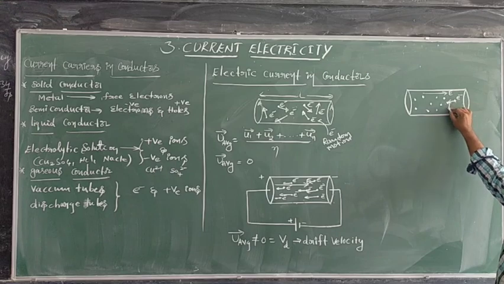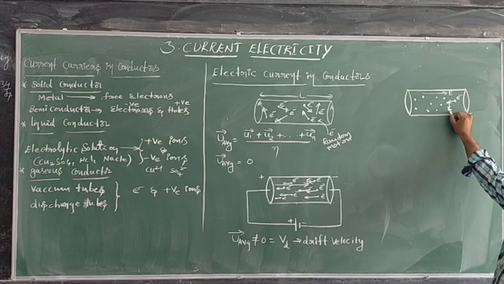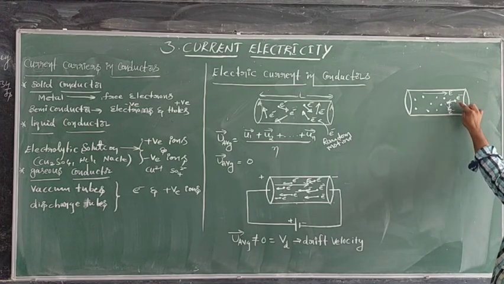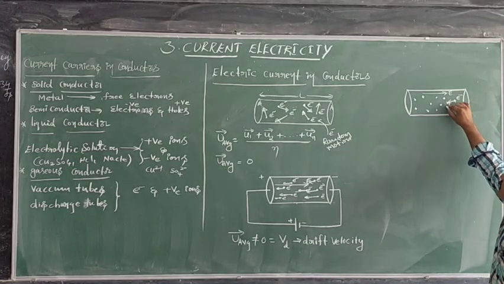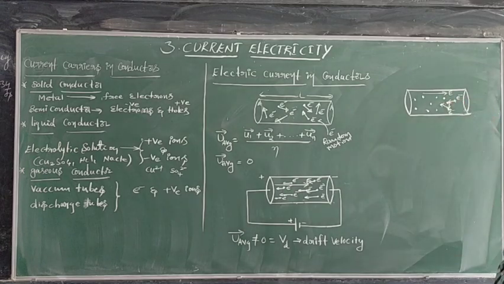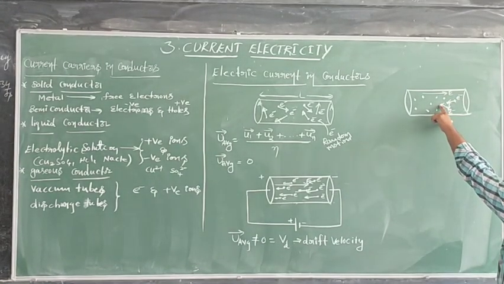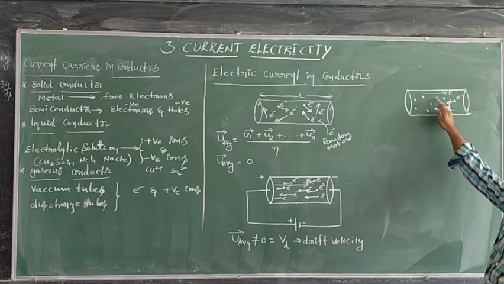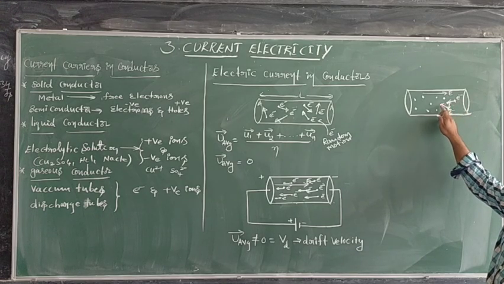The electron's direction changes like this. Once the electron reaches this point, here another electron is there. Between this electron and this electron, once again a collision takes place. Now once again there is a change in direction like this. Once again, when the electron comes to this point, it actually has to travel like this, but here once again there is a collision between this electron and this electron.